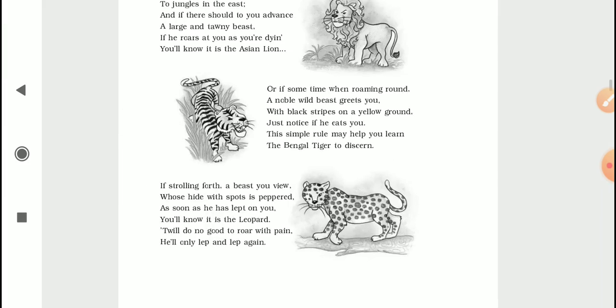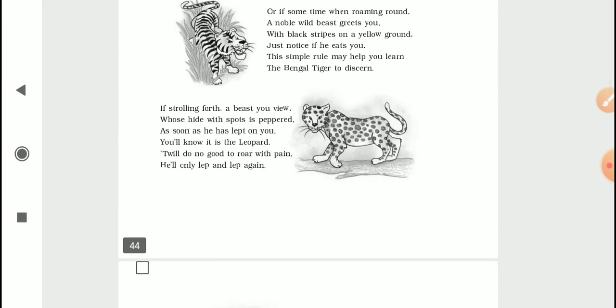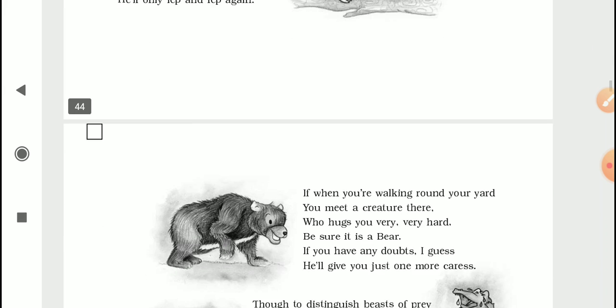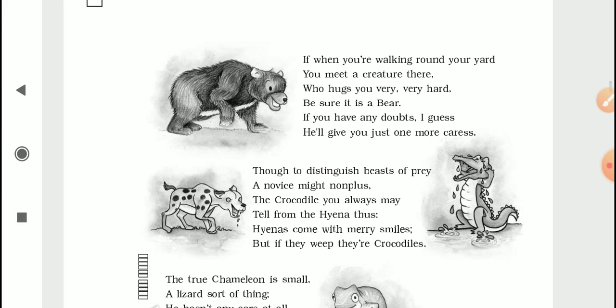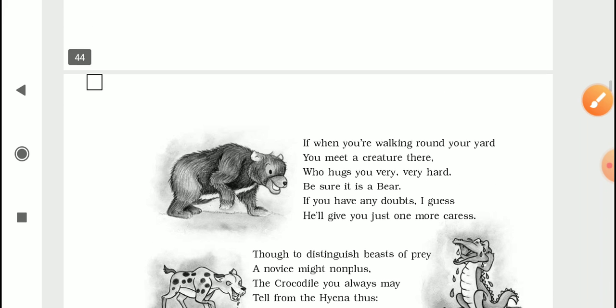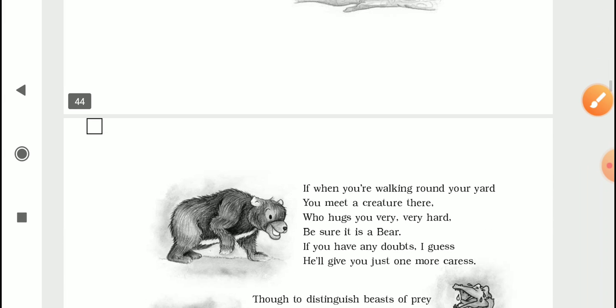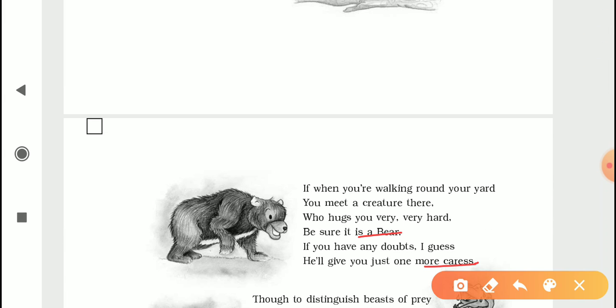So that's all for the poem. I hope you have understood it. Just go through the poem, try to understand the devices. There are many devices used here, like enjambment, because the lines are continuing without any punctuation mark, and personification, because the poet is using pronouns to discuss the animals, and he is also assigning human qualities to the animals, like hugging or caressing or laughing or weeping.